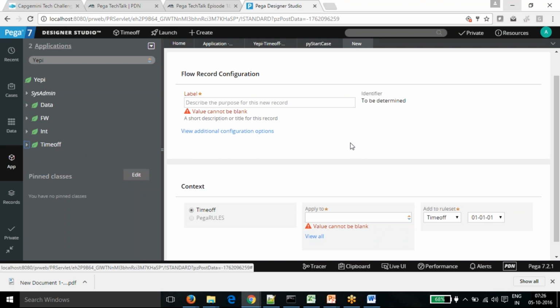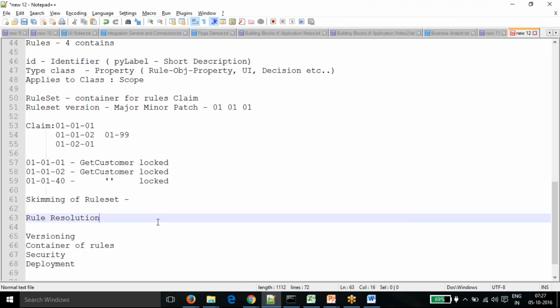So this is the same way. For that, four things are needed. This will come up at a later point of time: the applies to class we should give, and which rule set we are going to use. That will come in a later class. At the first point, it will be a little ambiguous to understand that part, so we'll cover that later.